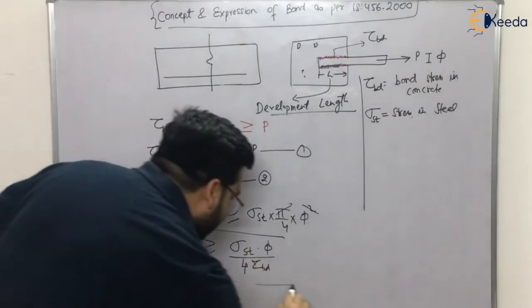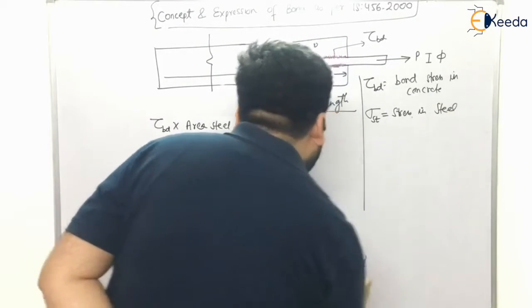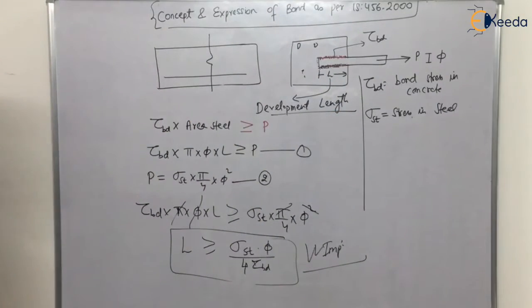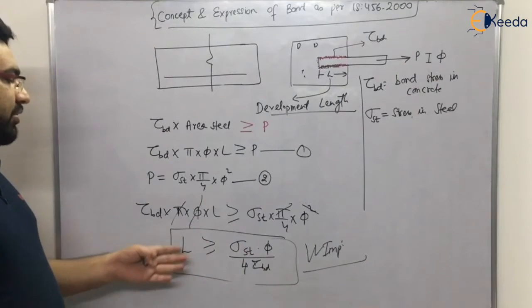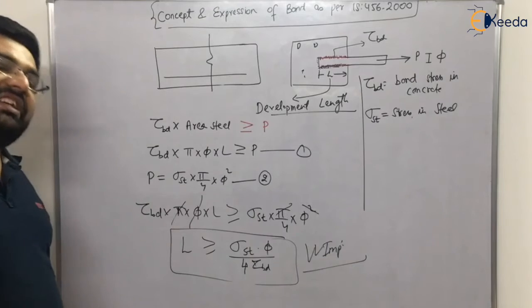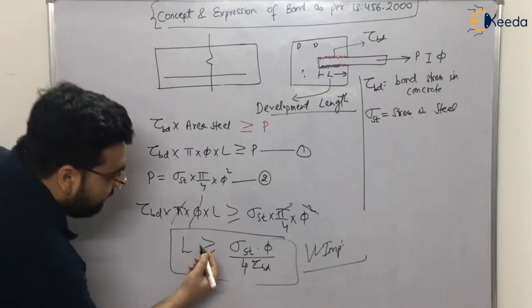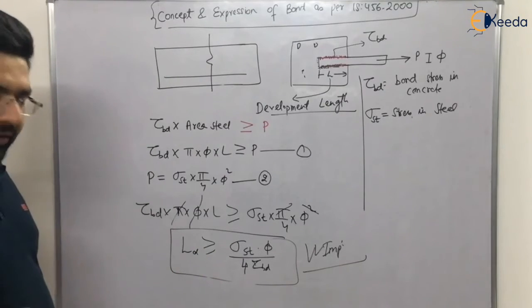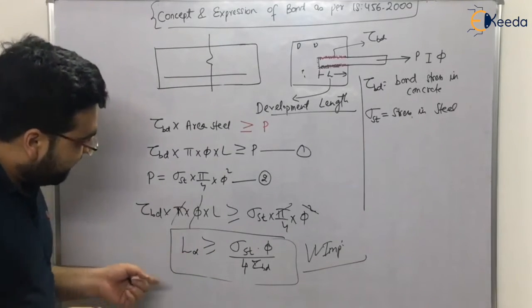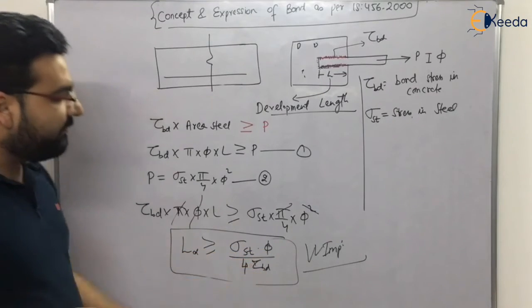This is very important. Very important. Because this question has been asked many times in many examinations. Even in the GATE examination, this concept has been asked many times. Right? So the development length, in some books, is also denoted by LD. It depends on you what you want, but the concept should be clear. So development length should be greater than or equal to sigma st into phi upon 4 tau bd.